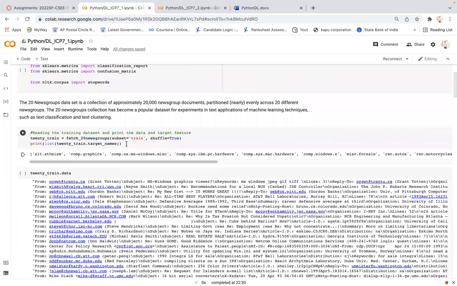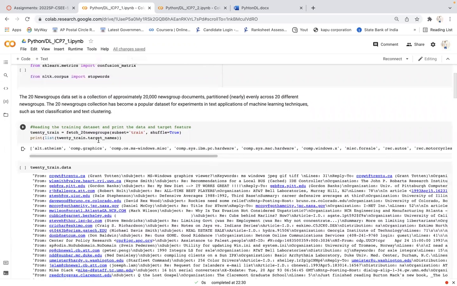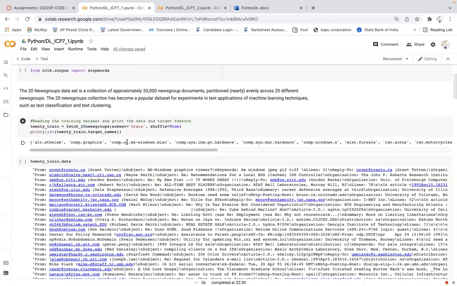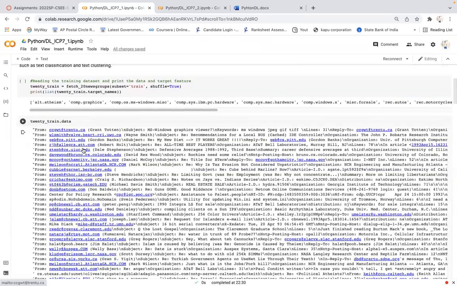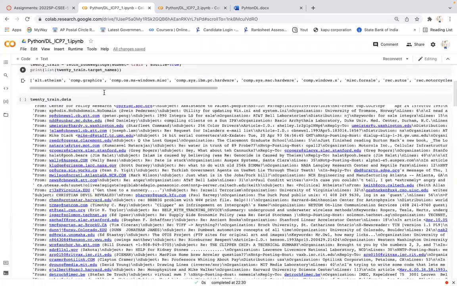Firstly, I was reading the data. In the data itself we have the train data, so I read the train data set, and then this is the target data. Here I was printing the target column. There are 20 categories that all these 20,000 news group documents belong to. Then I printed the train data, and here you can see these are all the documents.